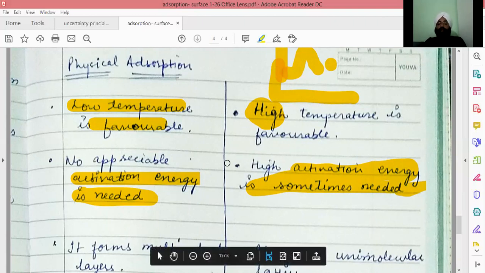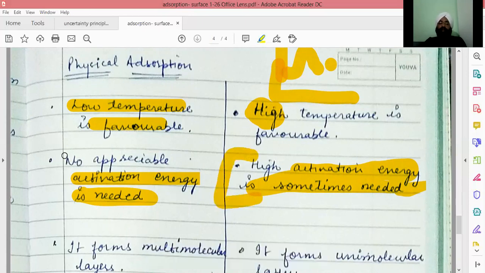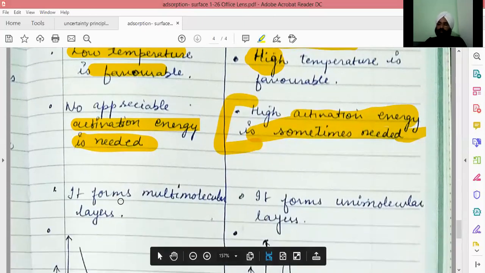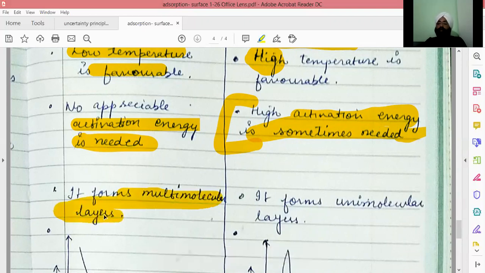So only in chemical adsorption it is required, and it is not applicable in physical adsorption. Now, physical adsorption is non-specific, so it can form multi-layers of adsorbate molecules on the adsorbent.